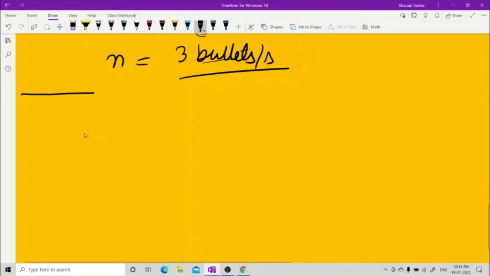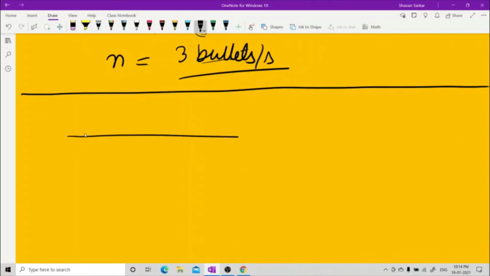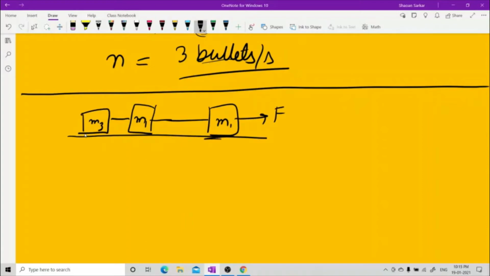See, you have one situation. This is the surface. One mass is m1. The other mass is m2. And I think the other mass is m3. This is the way they are connected, and the force is pulling them. There is friction everywhere. Here there is a friction, here there is a friction. This is m1, this is m2. Sorry, let me rewrite it again. This is m2, and this is solution number 5.